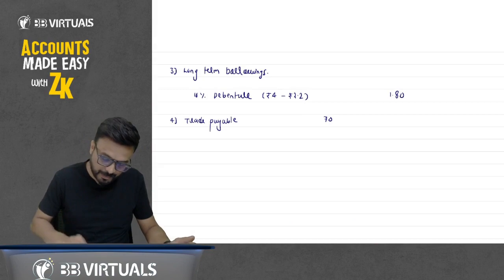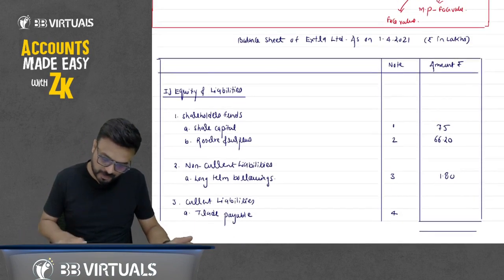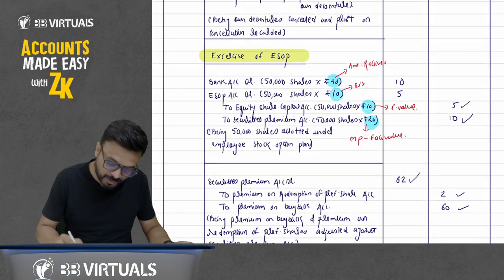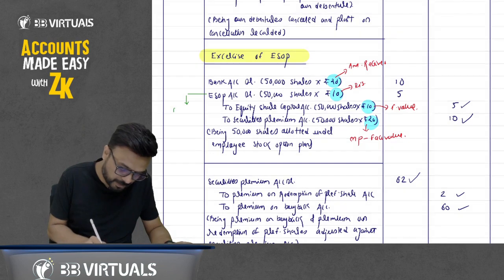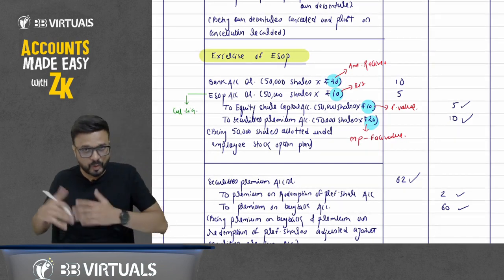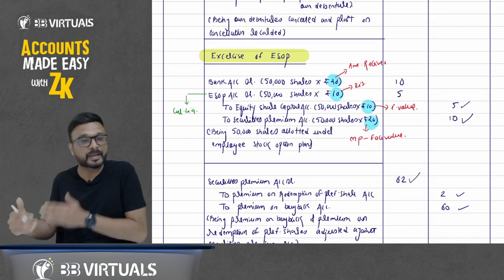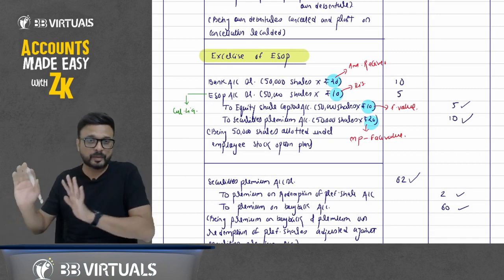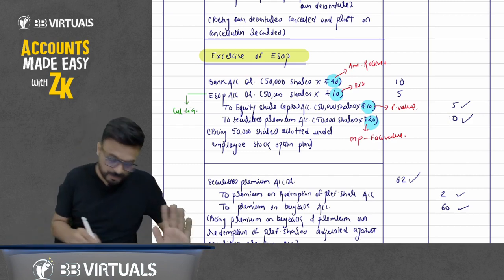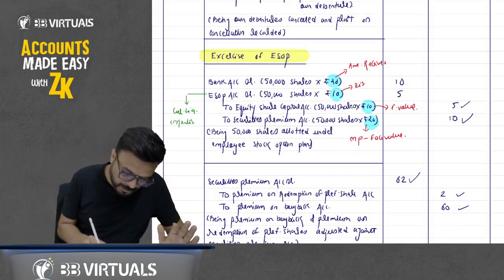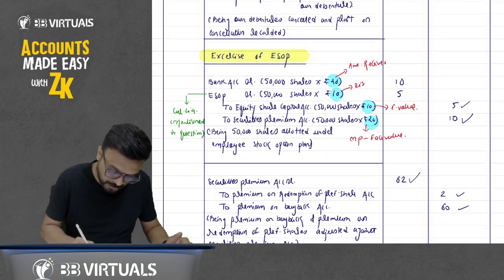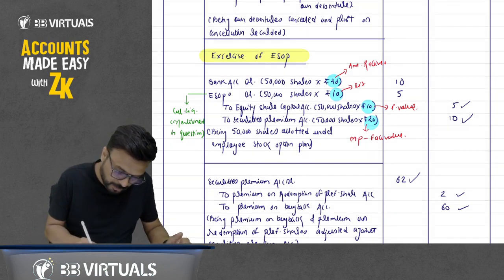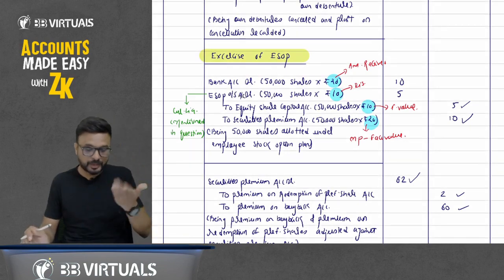Now you have debited here the ESOP outstanding account, and this ESOP outstanding is reflecting under current liability. Basically it should not be reflected under current liability, it should be reflected under reserve and surplus. It's okay, but it is mentioned in the question that ESOP outstanding is reflecting under current liability. That's why I'm adjusting this ESOP outstanding account. That is a current liability.